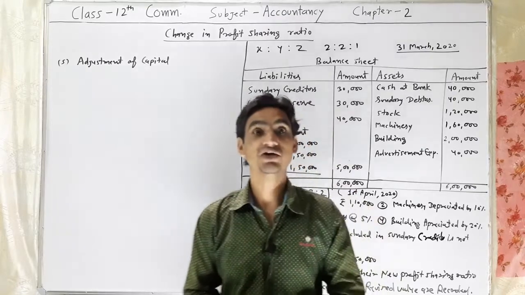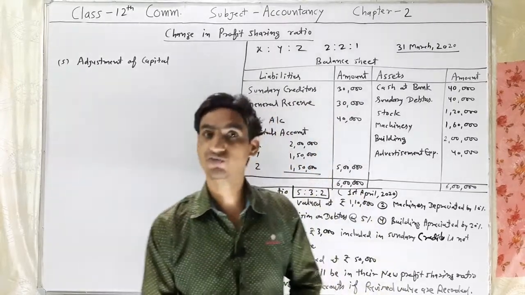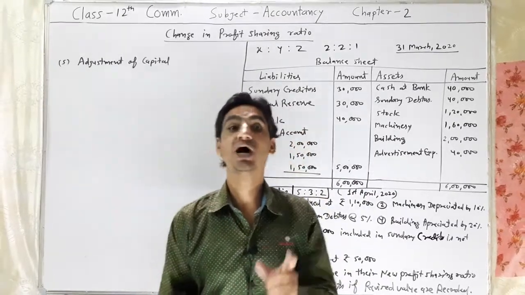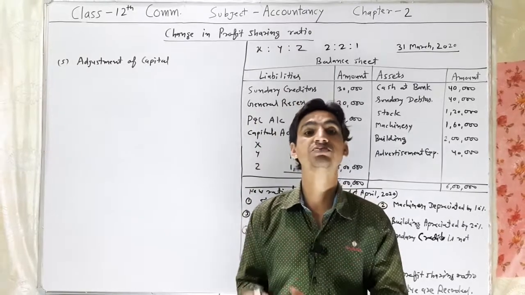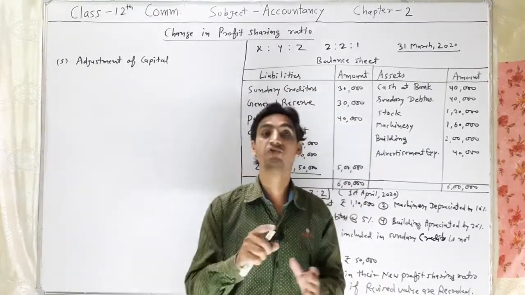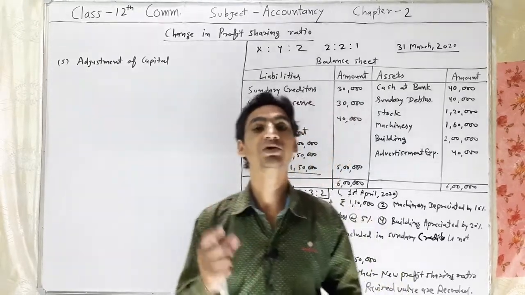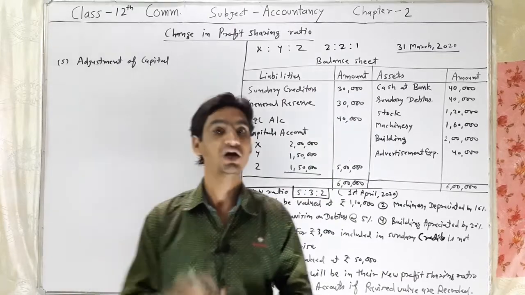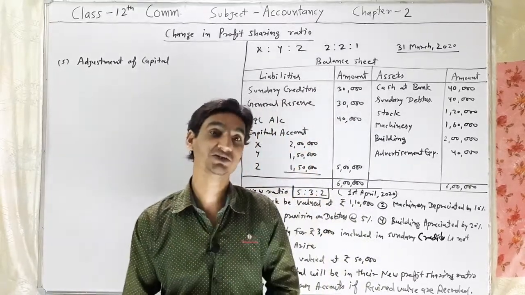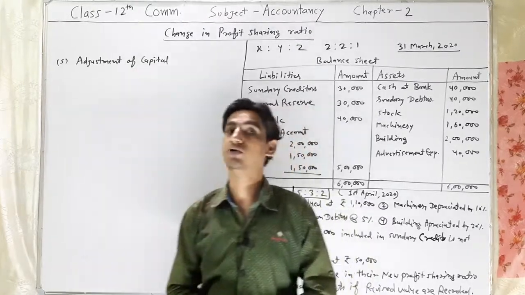In video second, we have discussed the second adjustment, accounting treatment of goodwill. In video third, the third adjustment, revaluation of assets and liabilities. In video 4, accounting treatment of reserve, profit and loss, accumulated profit and loss. And now we are discussing the fifth adjustment, that is adjustment of capital account.